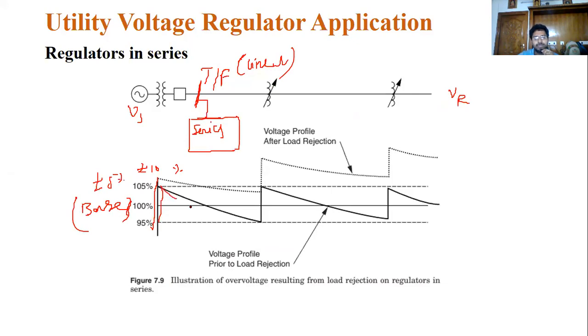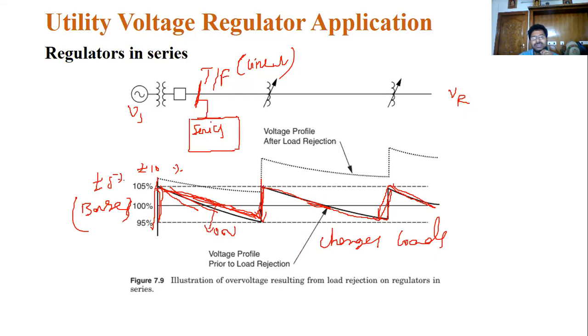Based on this voltage profile, now see this. I am drawing this red line. A voltage drop, nothing but a sudden change in the load, will lead to a sudden load in this case.